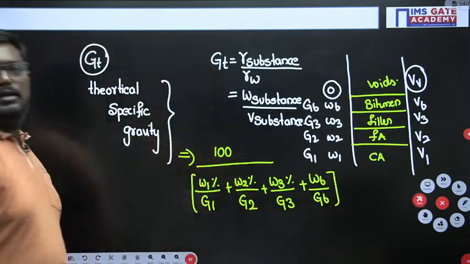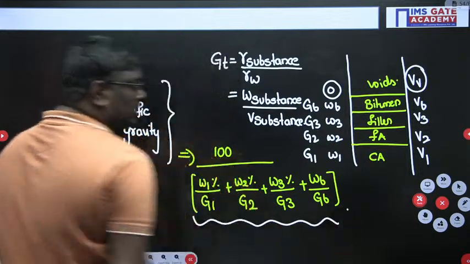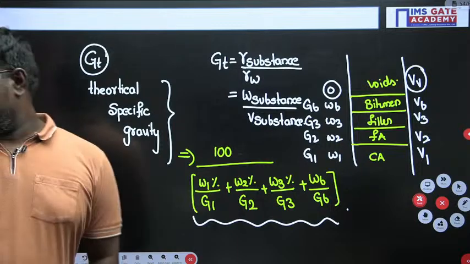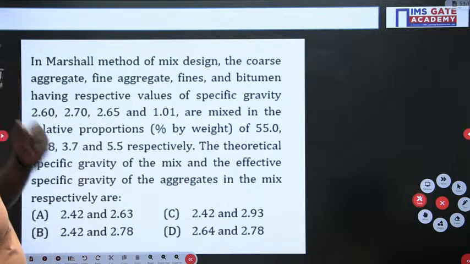Clear, sir? This is the formula for theoretical specific gravity.